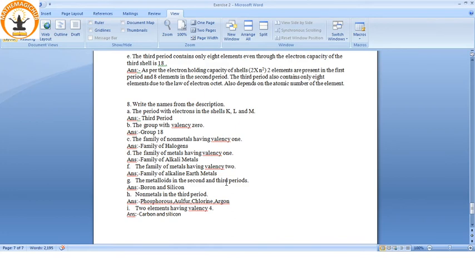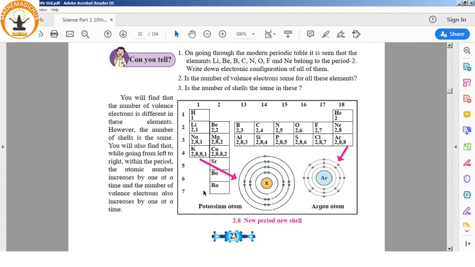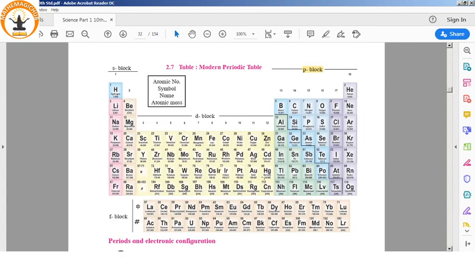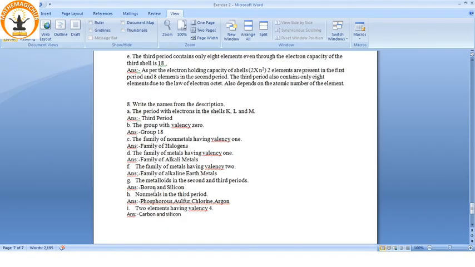The metalloids in the second and third periods. Let us go to this table. See, second period. Near this border, on the left-hand side are the metals, and on the right-hand side are the non-metals. So we have to write on the border which are the metalloids in the second and third periods. These are boron and silicon, the two elements. So boron and silicon.